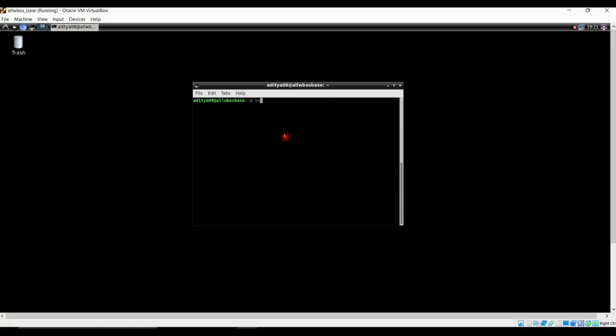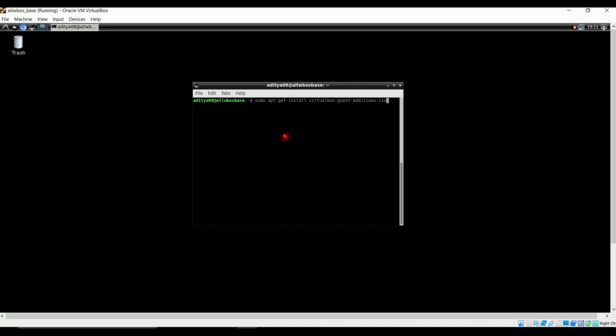So just give sudo apt-get install virtualbox-guest-additions-iso.